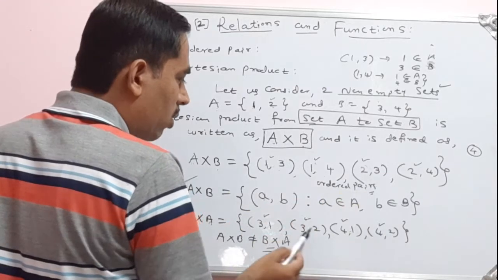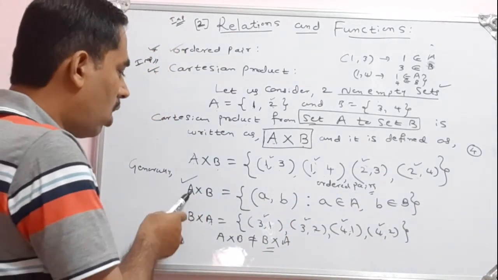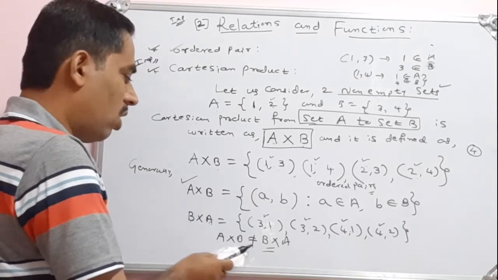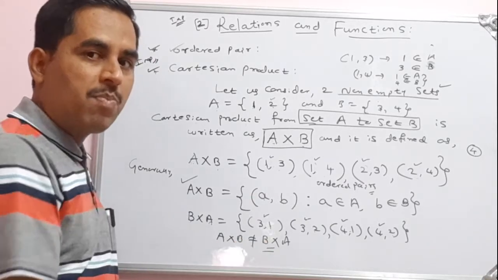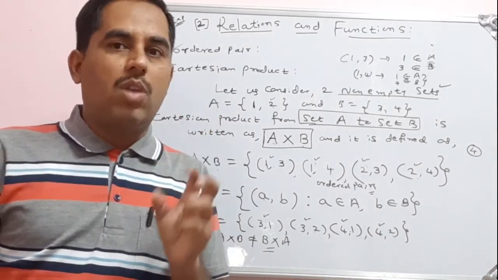2 comma 3 is not equal to 3 comma 2. 2 comma 4 is not equal to 4 comma 2. They are entirely different. So Cartesian product from set A to set B is not equal to Cartesian product from set B to set A. So we have to keep important things in our mind.